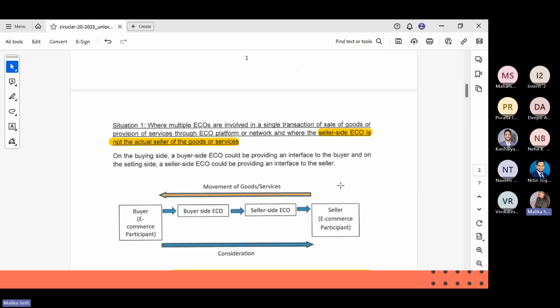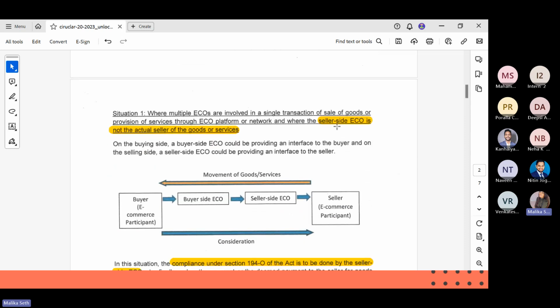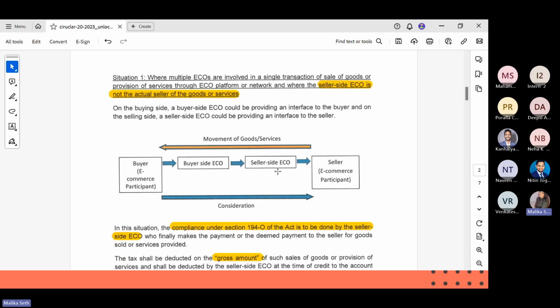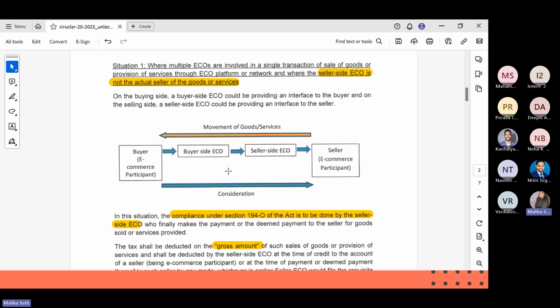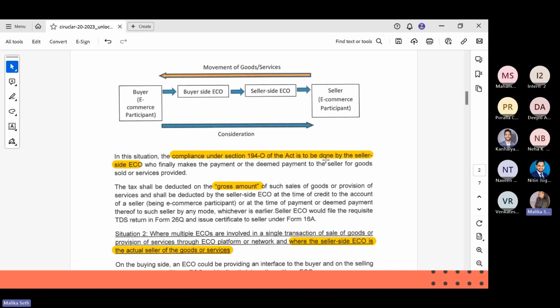The first situation they have mentioned is when the seller side e-commerce operator is not the actual seller of the goods or services. Here it just provides a platform. In this case, there are three different persons involved: the buyer side ECO, the seller side ECO, and the seller. The compliance of 194O will be done by the seller side ECO because